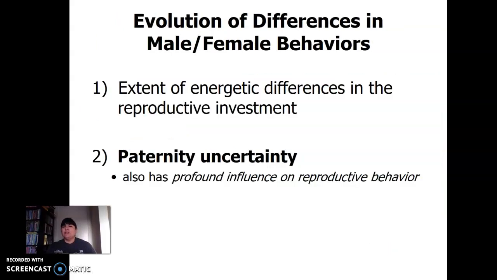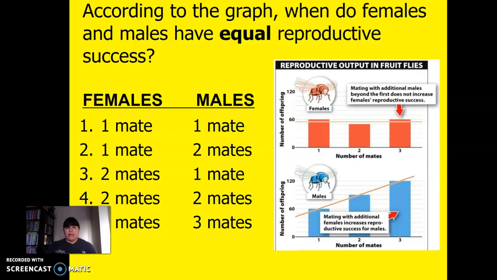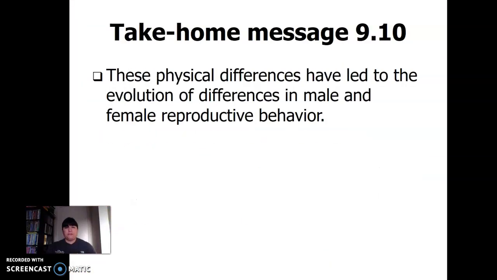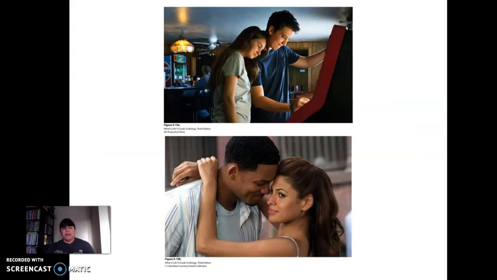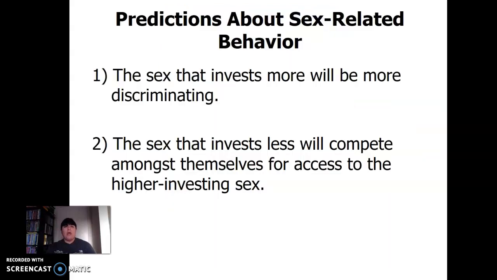So, evolution differences in male-female behaviors, extensive energetic differences in the reproductive investment, right, with paternity. Males, females are vulnerable at different stages of reproductive exchange, right? So, it says that the sex that invests more will be more discriminating. So in this case, if mama is putting more energy, she's going to be more discriminating. The sex that invests less will compete against themselves for access.